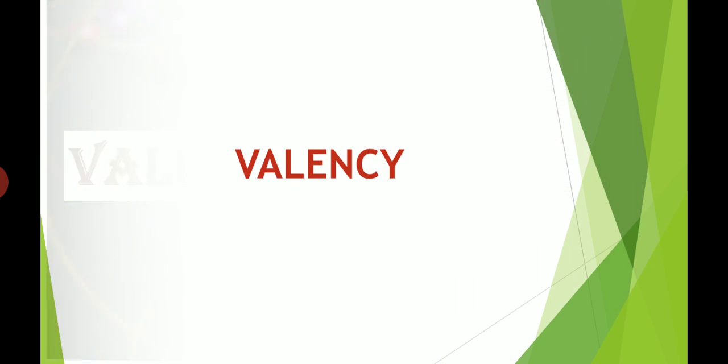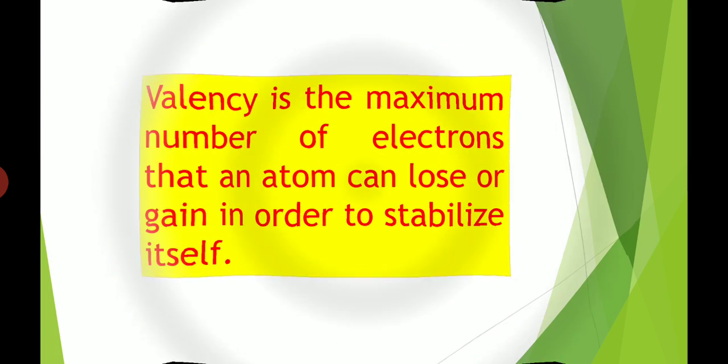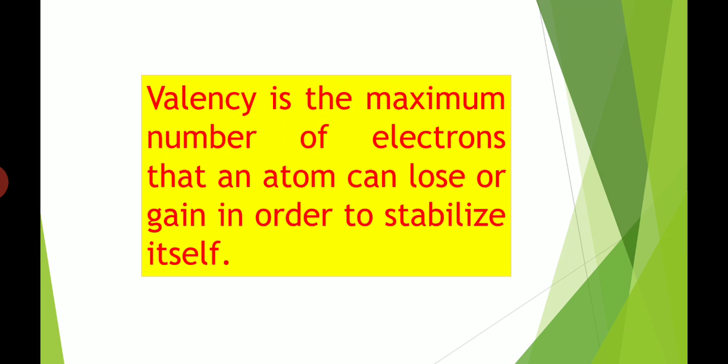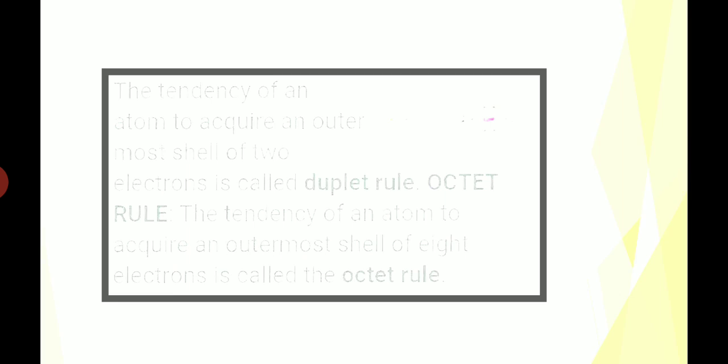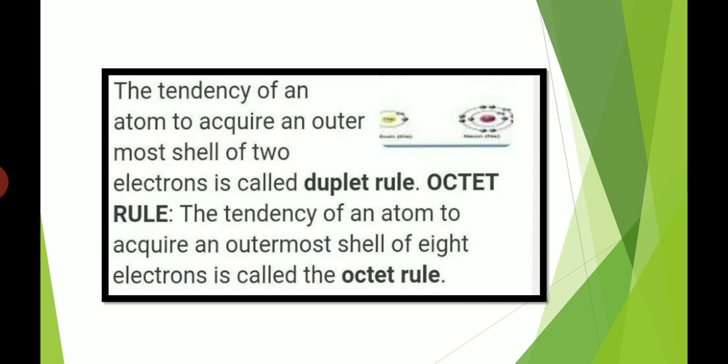So what is valency? Valency is the maximum number of electrons that an atom can lose or gain in order to stabilize itself. Now the question is, how does an atom stabilize itself? For this, we have to know about two rules. First is the duplet rule and the next one is the octet rule.